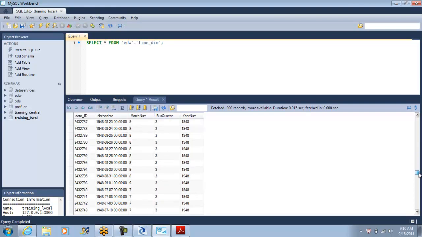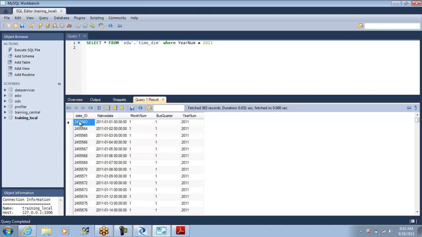If you try to notice, all the dates that we wanted got populated. But why do you see only till 1948? It displays only the first 1000 records. If we wanted to see 2012, we have to put a where condition where year num is equal to 2011. So you'd see the 2011 dates. So here they are. The important thing is, if you look at the Julian ID, it is a sequential number that is automatically generated. These dates are automatically generated. The quarter, month, year, everything is automatically generated.